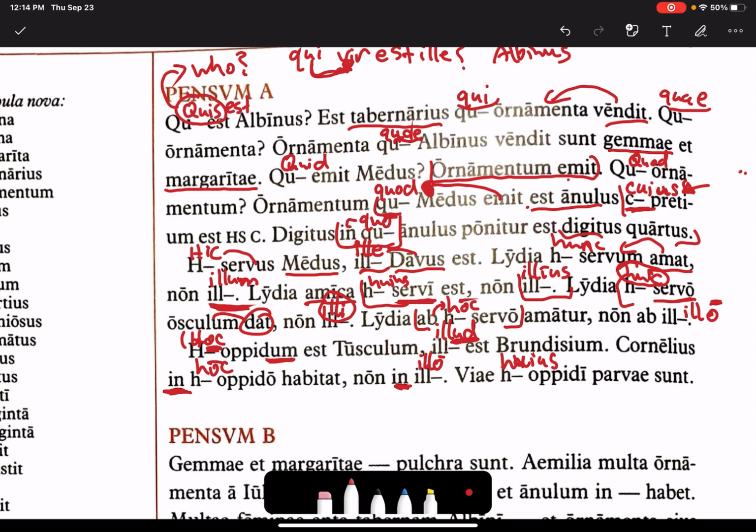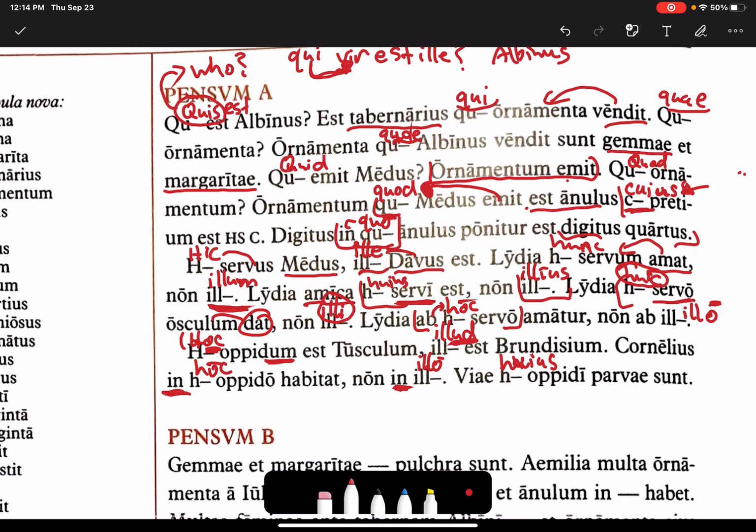Viae huius opidi parvae sunt. Huius, the roads of the streets of this town, parvae sunt, are small. So of this town, we got to put huius in the genitive to show that it's possessive, of this town. So let's move on to pensum B.